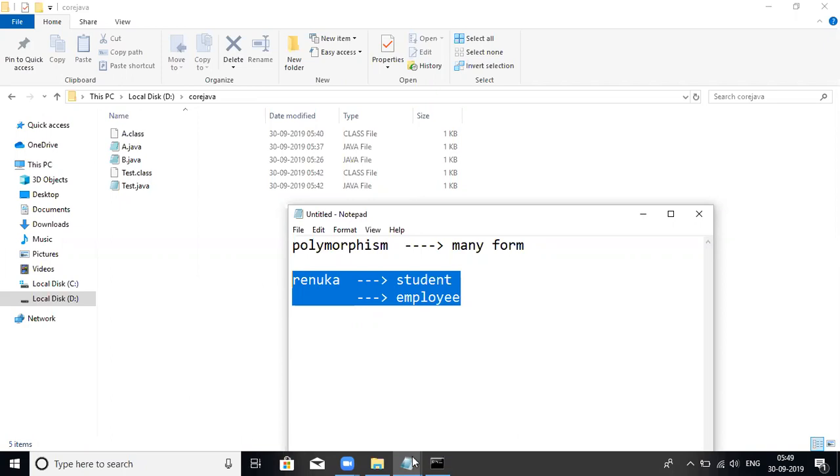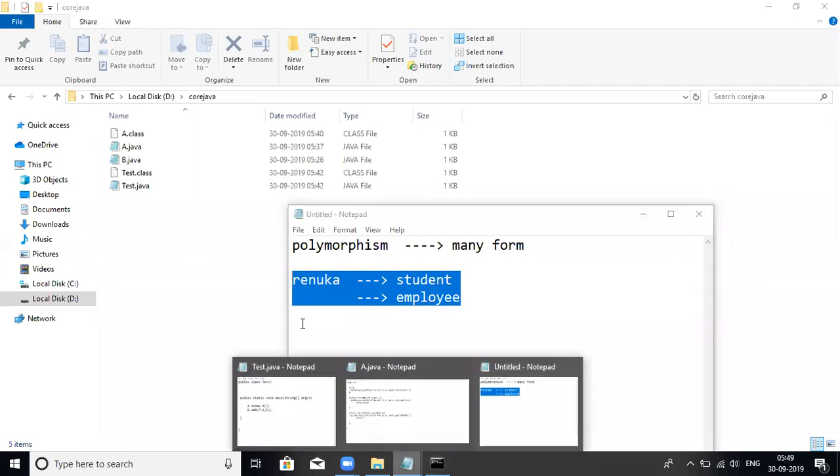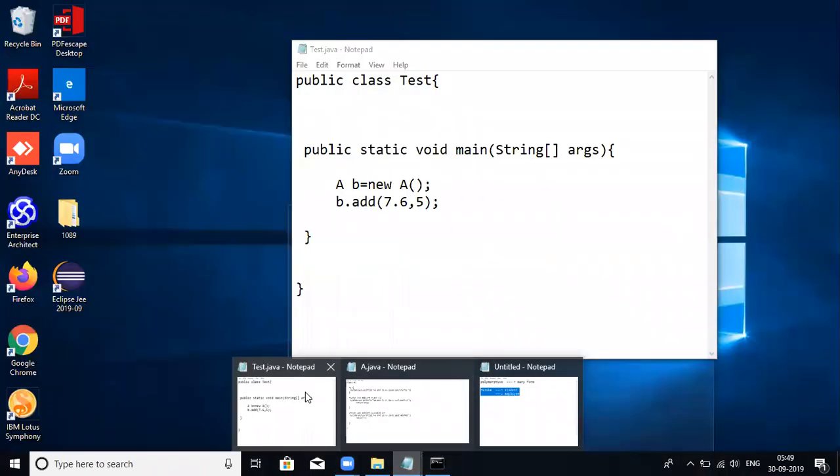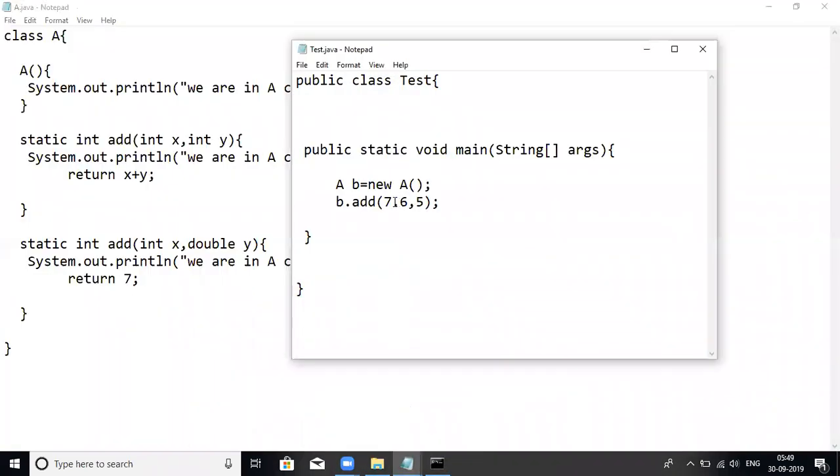Look at this. The method is the same. Which method am I calling here? The add method. Based on my input, it is one method, the add method, but how is it working now? Based on my input, it is this method.